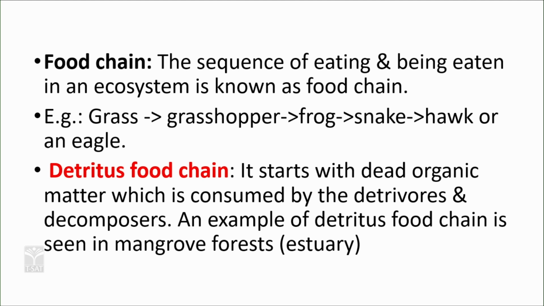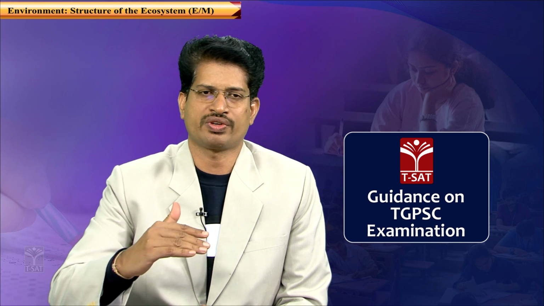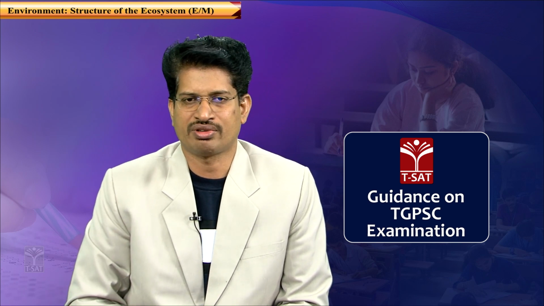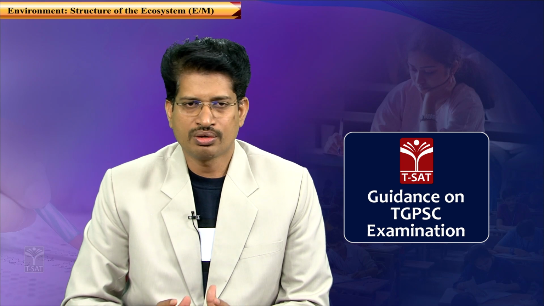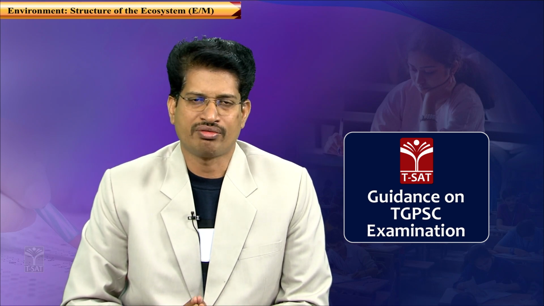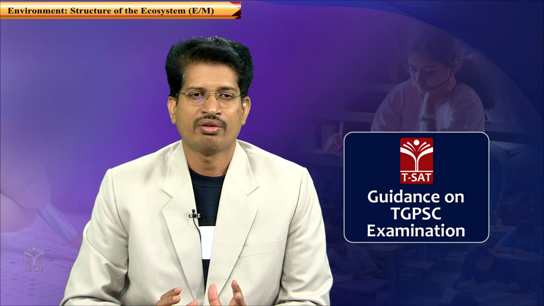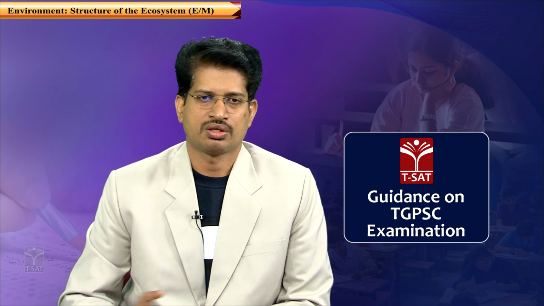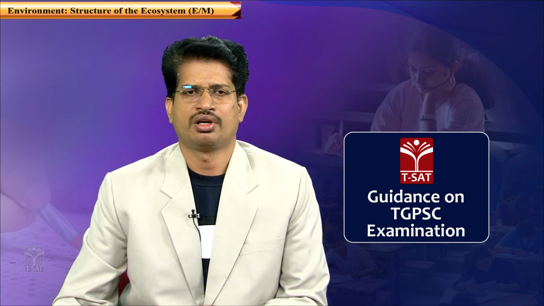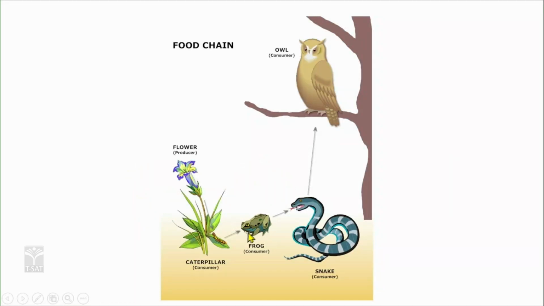Food chain is a theoretical aspect where different trophic levels are given, where energy flows from one trophic level to another, or biomass transfers from one trophic level to another, for the purpose of understanding. But actually, an ecosystem is made up of many food chains intertwined. In a food chain, you just have a frog feeding on the insects and a snake feeding on the frog. This is a simple way of understanding, but actually it is very complex.